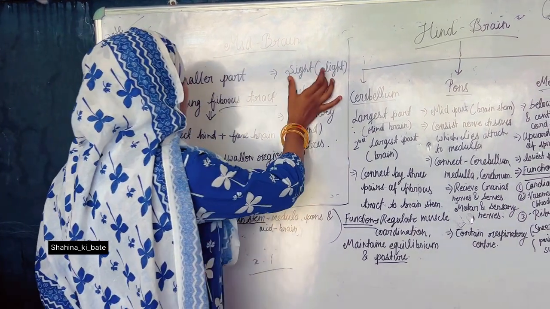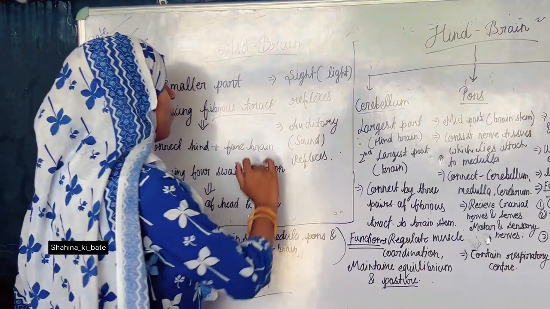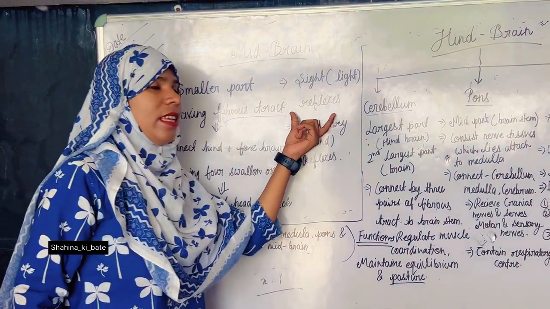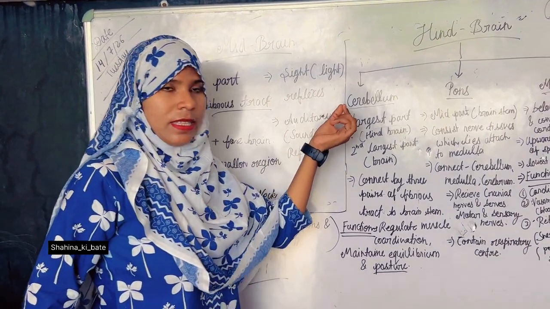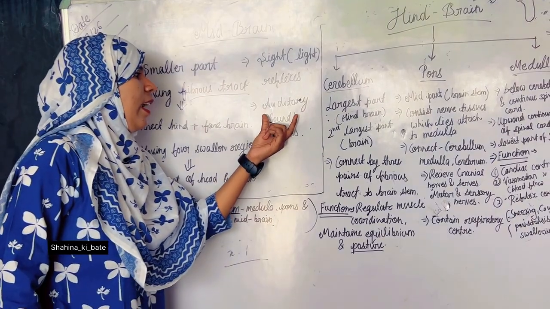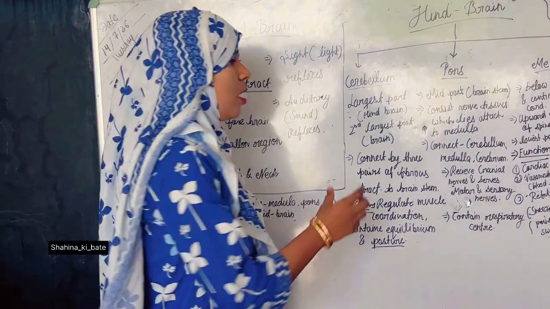Next, it controls the sight reflexes and the auditory reflexes. What do you understand by the sight reflexes? It means it controls the function of the eye, the light function. And the second one is the auditory reflexes, which means it controls the sounds.